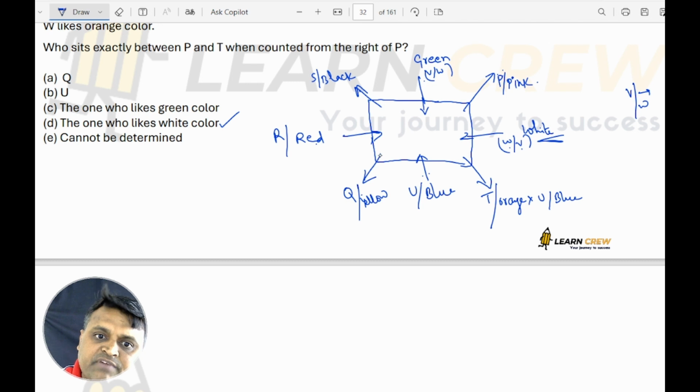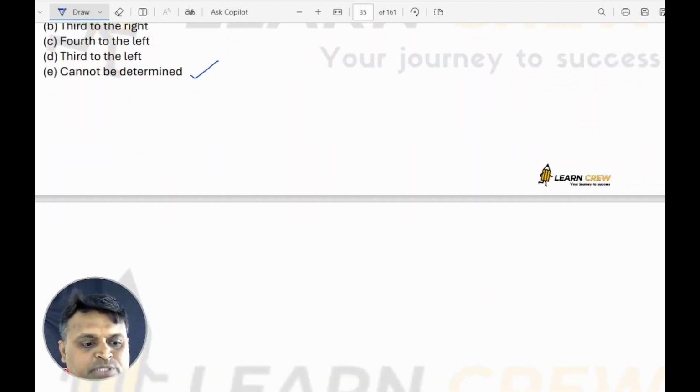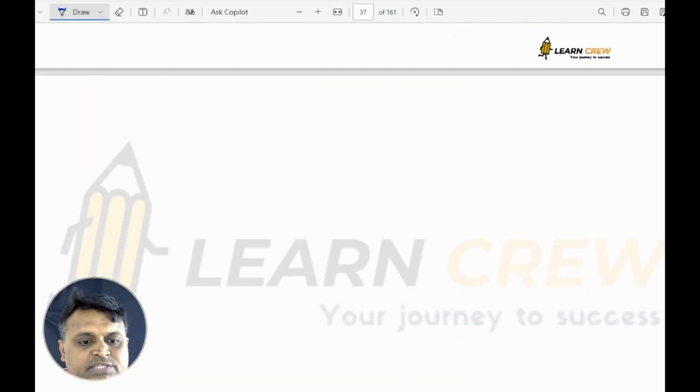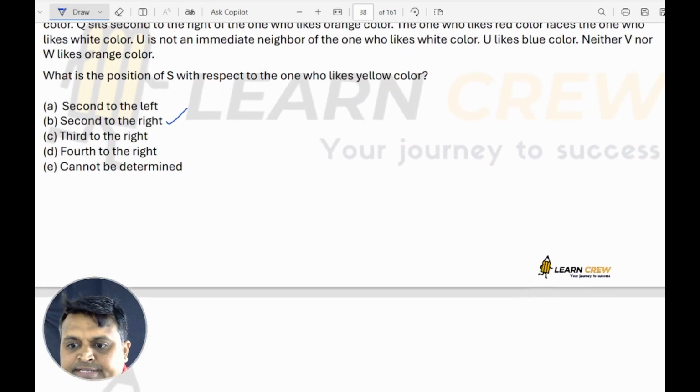So here Q is yellow. The one who likes yellow color is facing outwards. So it is second to the right. S is second to the right of Q. So answer is second to the right, option B. 19th question, option B.